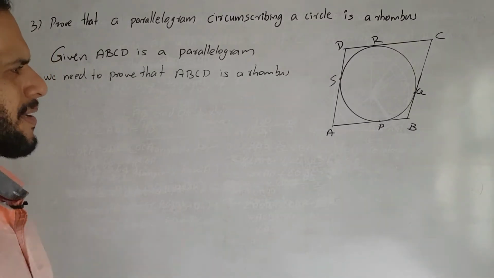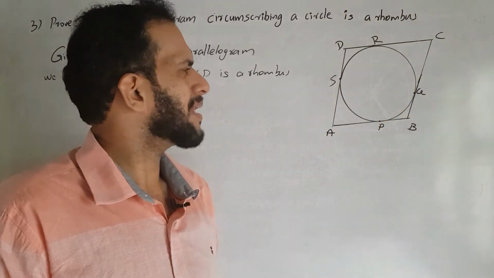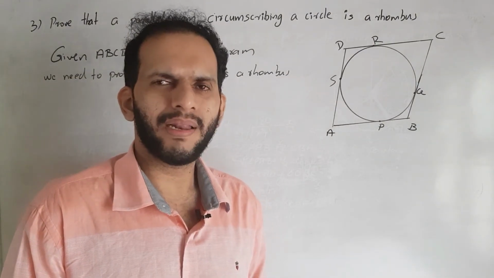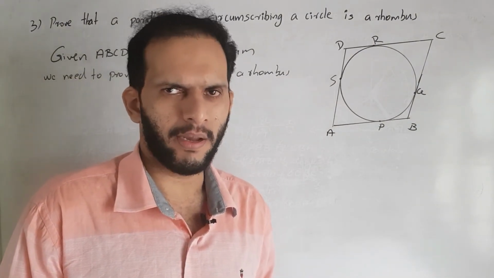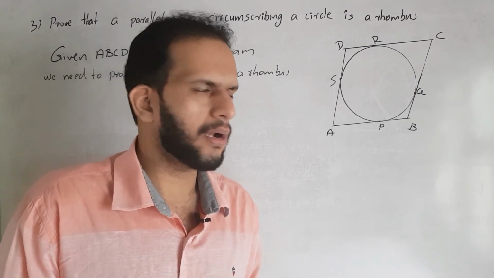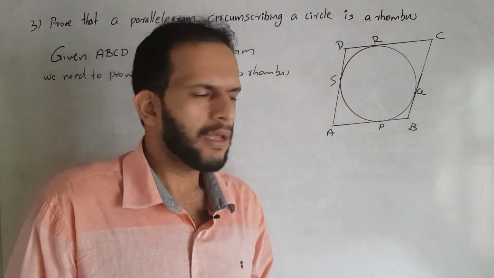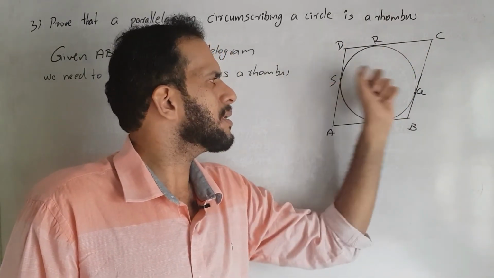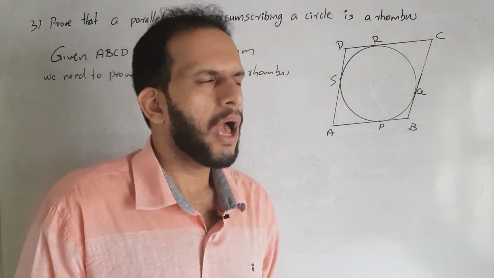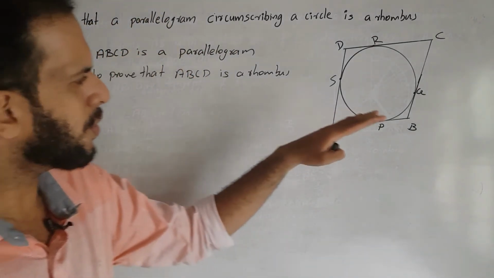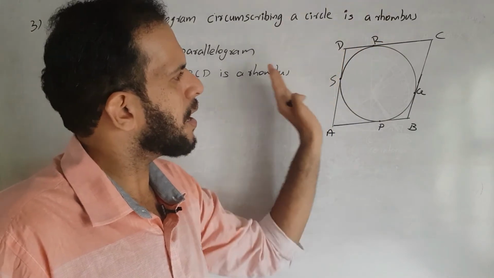ABCD is a parallelogram circumscribing a circle. That is very clear. ABCD is a quadrilateral circumscribing a circle. We already proved the result: if a quadrilateral circumscribes a circle, then the sums of the opposite sides are equal. Also, since ABCD is a parallelogram, the opposite sides are equal.